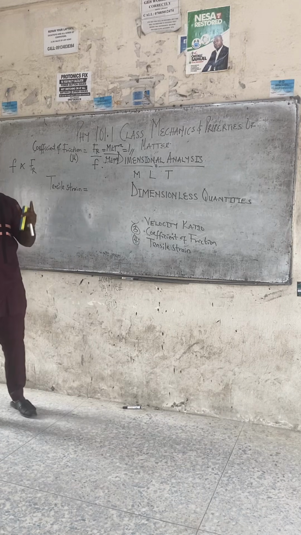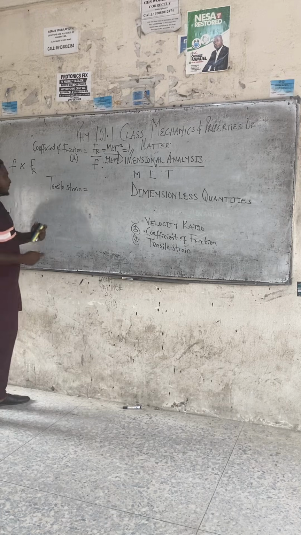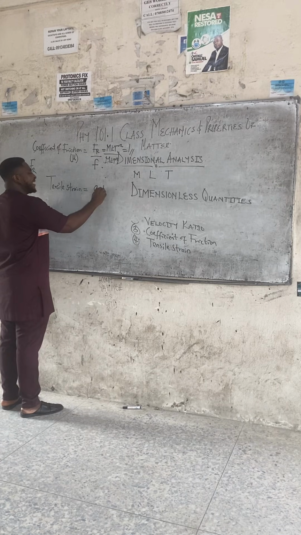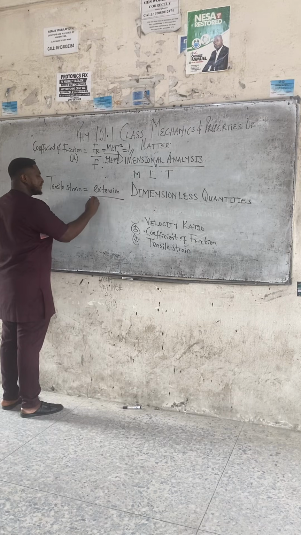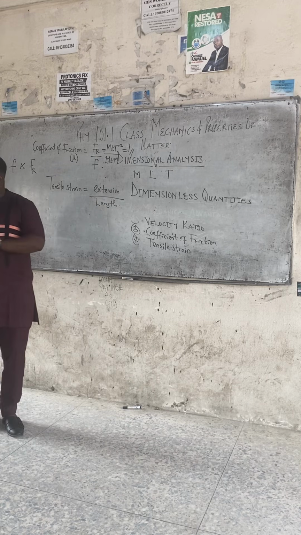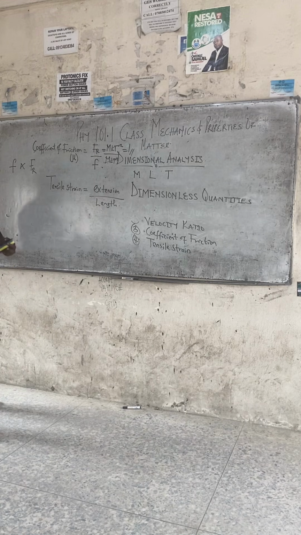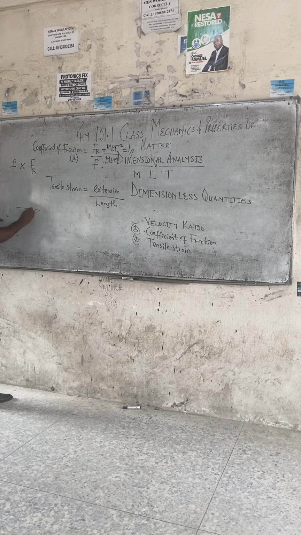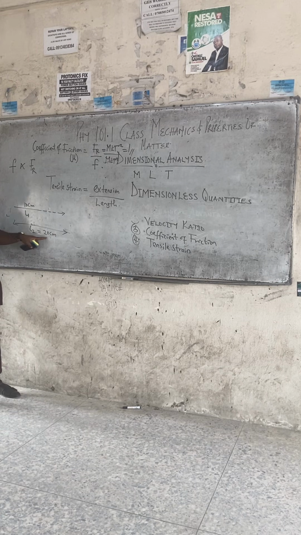So note the formula. Any dimension we do, we first write the formulas down, right? Tensile strain is extension all over length. Class, both extension and length are a function of distance. Extension: if in elasticity a body's initial length L1 is 10 centimeter, you now extend it, and the new length L2 is 20 centimeter, what is the extension? Extension is the new length minus the old. 20 minus 10 is still 10 centimeter, right? So extension is still a function of length because it is measured in centimeter.